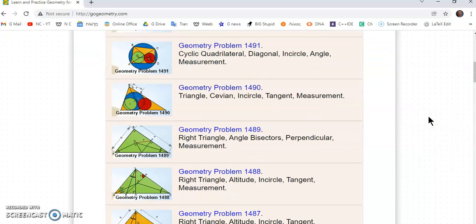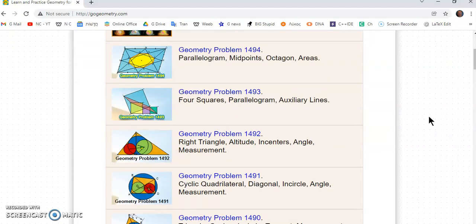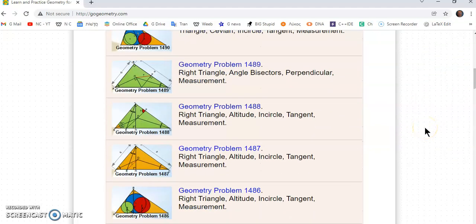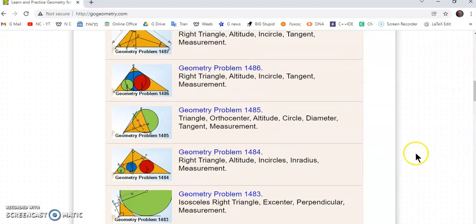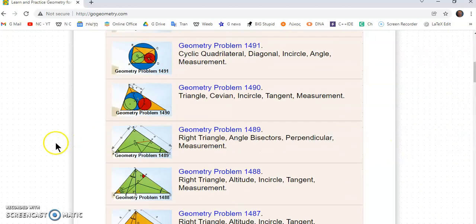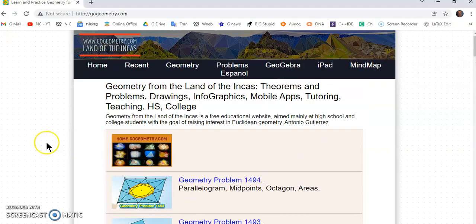I'll tell you that this site has much more than anything you can find in Euclid's Elements about circular geometry and triangles. Anything that might be derived out of Euclid's Elements is magnified here many times.